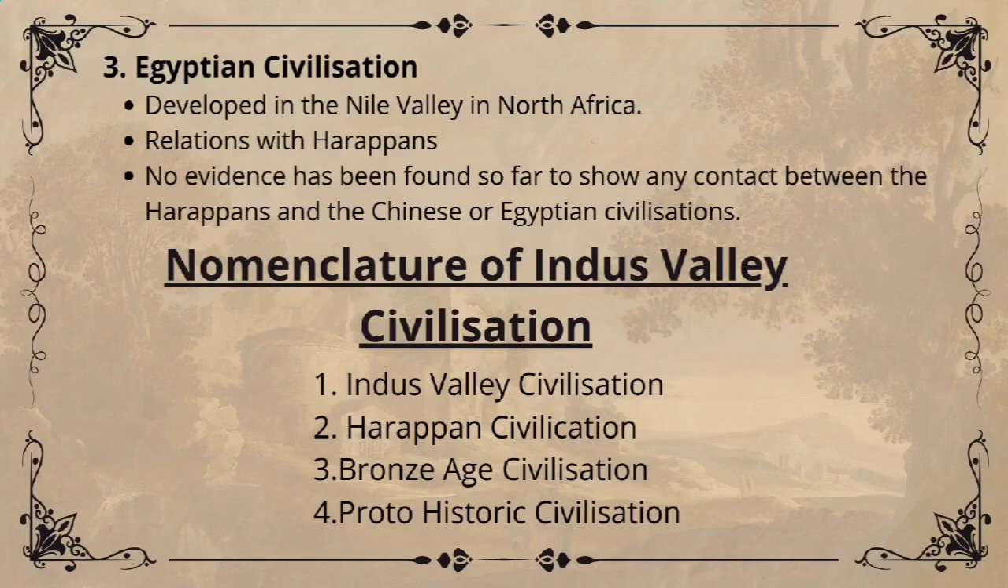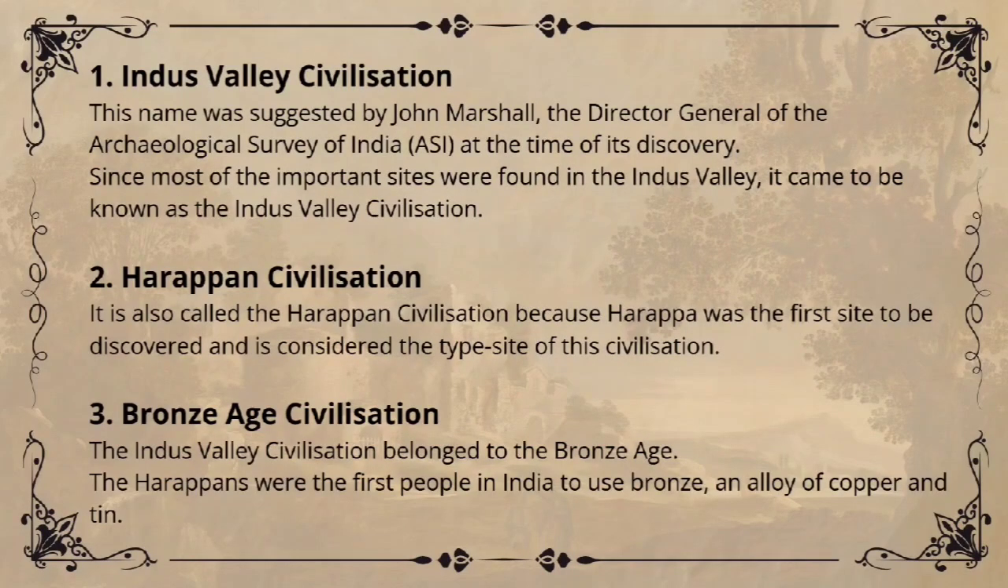The next, nomenclature of Indus Valley Civilization. Scholars gave different names to the civilization. The first one, Indus Valley civilization. Second, Harappan civilization. Third, Bronze Age civilization. Fourth one, Proto-historic civilization. Let us see one by one. The first one, Indus Valley civilization.